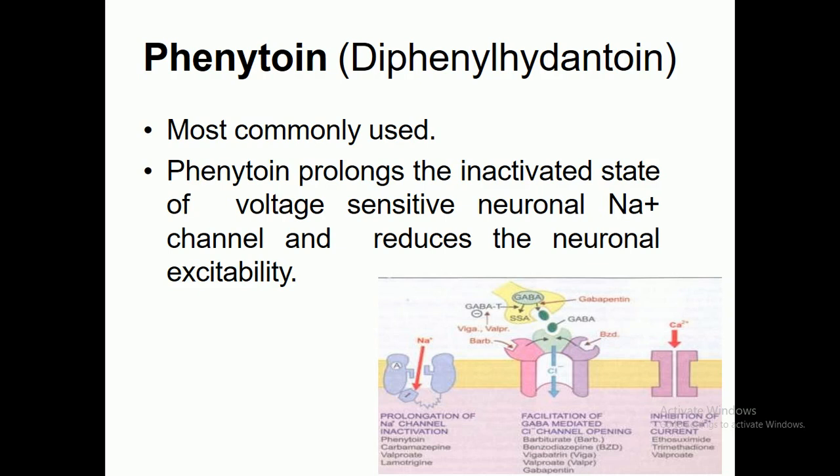If you remember, in our previous lecture we discussed that most anti-epileptic drugs block voltage-gated sodium channels to stop the excitability and the abnormal discharge from the brain. So phenytoin prolongs the inactivated state of the voltage sensitive neuronal sodium channels, as well as reducing neuronal excitability.